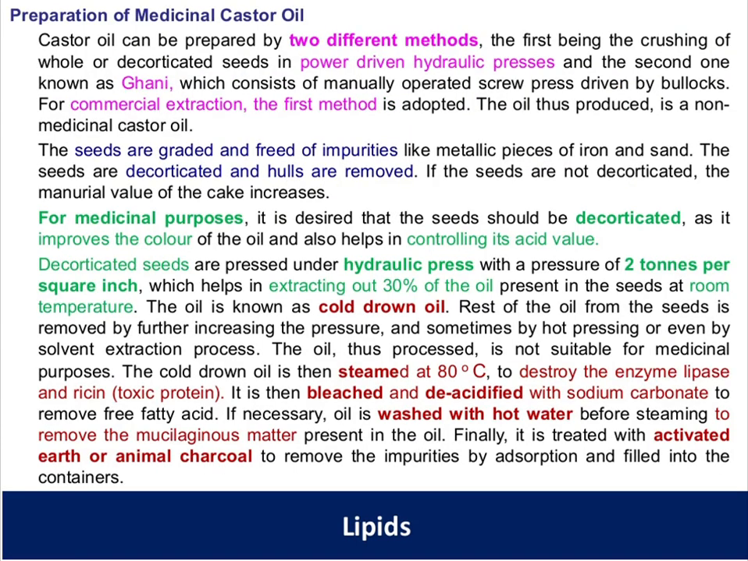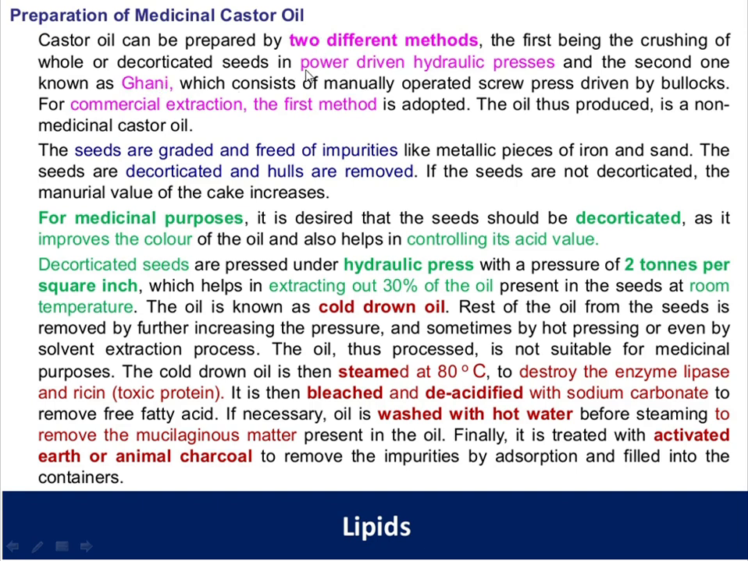Next is the preparation of medicinal castor oil. Castor oil is prepared by two methods: using a power driven hydraulic press, and the ghani. The ghani consists of a manually operated screw press driven by a bullock.